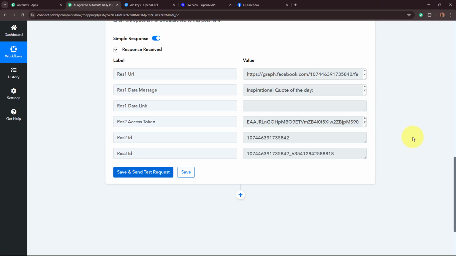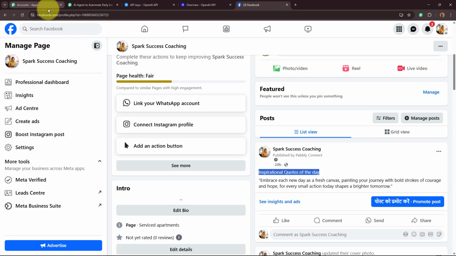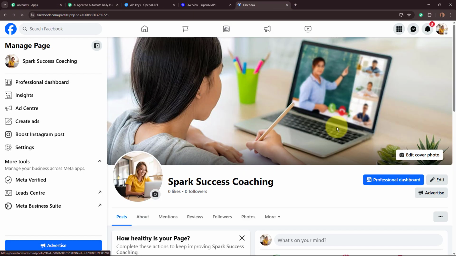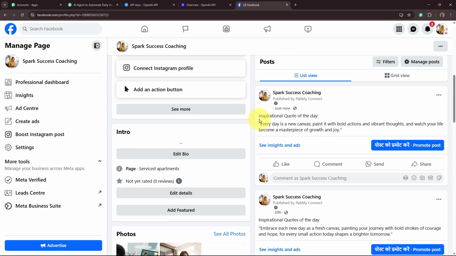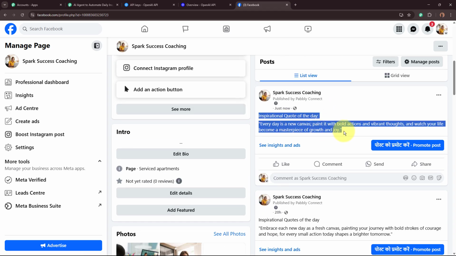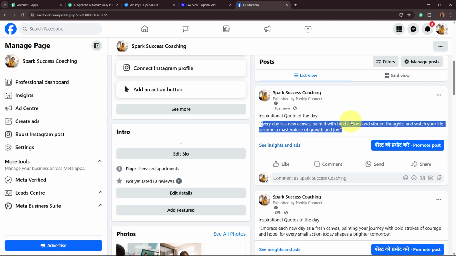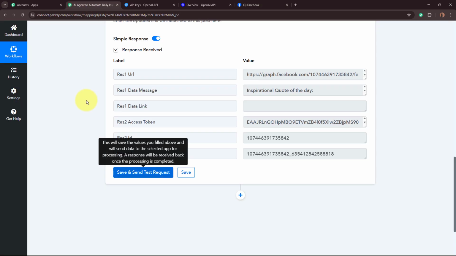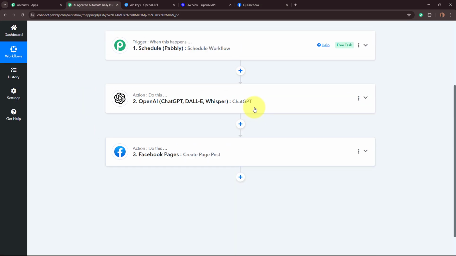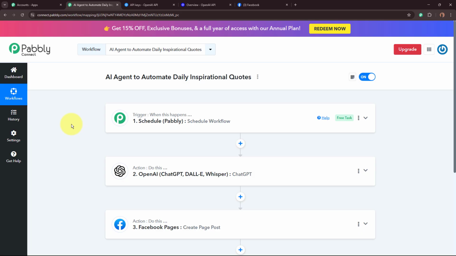So now I'm going to open my Facebook page and check whether a new inspirational quote has been posted on it or not. I'm going to refresh this page from here. As I refresh the page and scroll down, yes, you can see a new quote has been posted on my Facebook page. Inspirational quote of the day. Every day is a new canvas. You can see this is the same content. This is the same inspirational quote that was generated by my AI agent, and it has automatically been posted on my Facebook page as well. As the quote has been posted on my Facebook page, this means that we have successfully created this AI agent using Pabbly Connect.